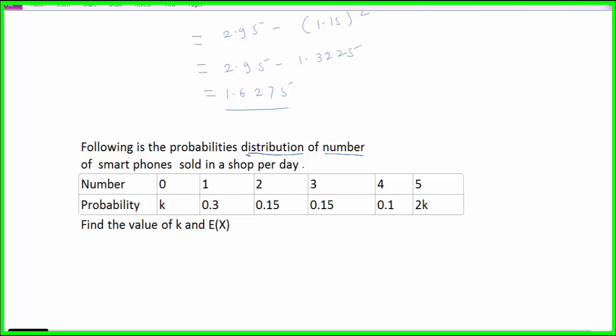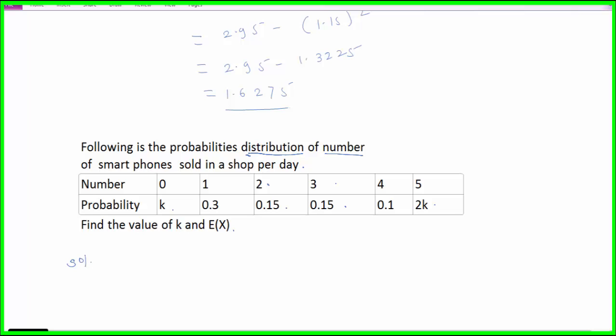That is, 0 smartphones are sold per day, 1 smartphone is sold per day, 2 smartphones are sold per day. What is the probability that 2 smartphones are sold per day? That is 0.15. Similarly for 3 the probability is 0.15, for 4 it is 0.1, for 5 the probability is 2k, and for 0 the probability is k. The question asked is: find the value of k and E of X. We have to find k and the expectation of X.